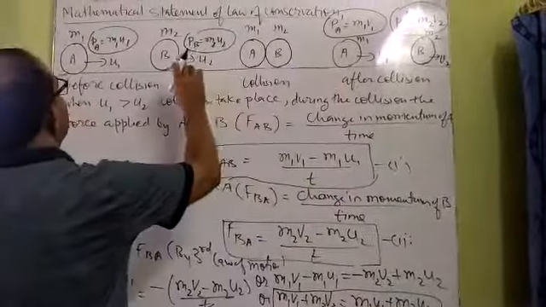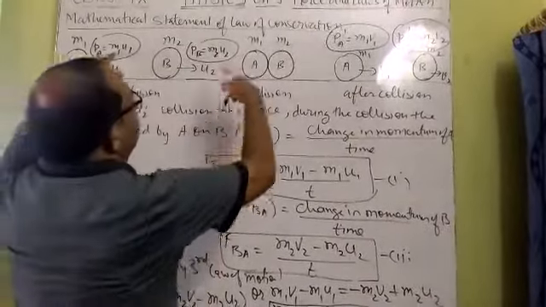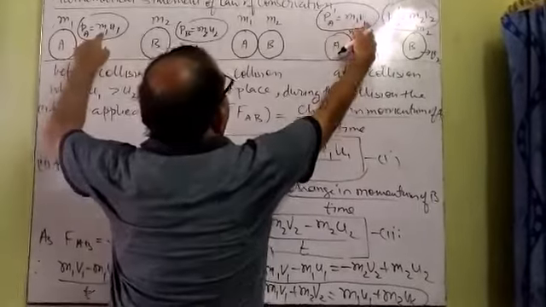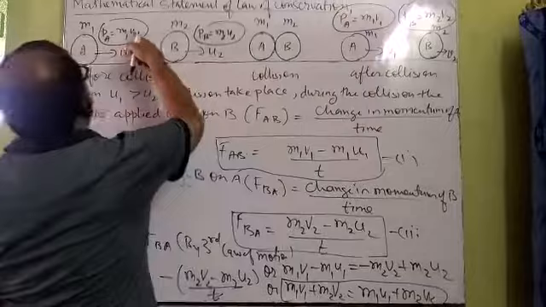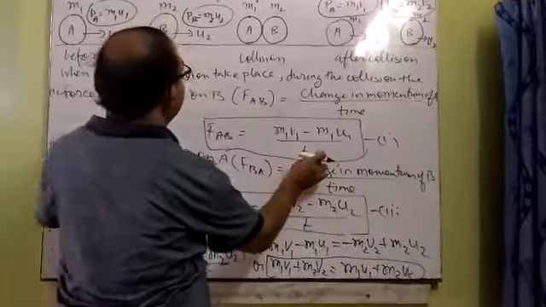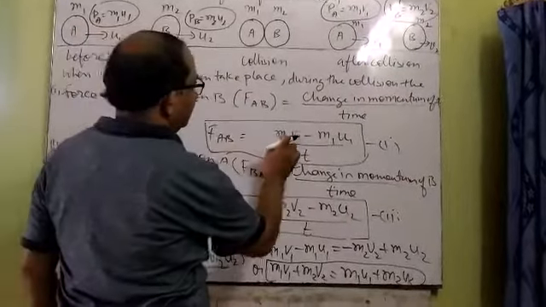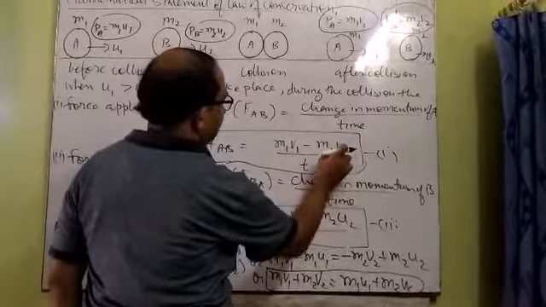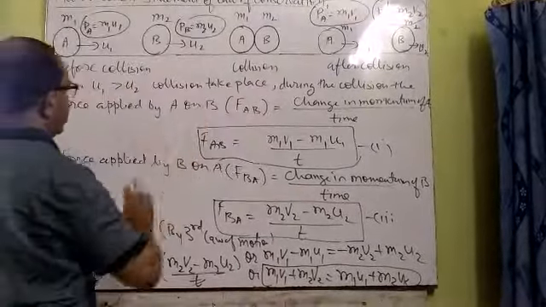Just calculate the change in momentum of object A. Initially it was m1 u1, after collision it becomes m1 v1. So their difference has to be taken, meaning m1 v1 minus m1 u1. It is the change of momentum, divided by the time during the collision, which is t. So FAB is equal to m1 v1 minus m1 u1 upon t. This is the first equation which we have derived from the second law.